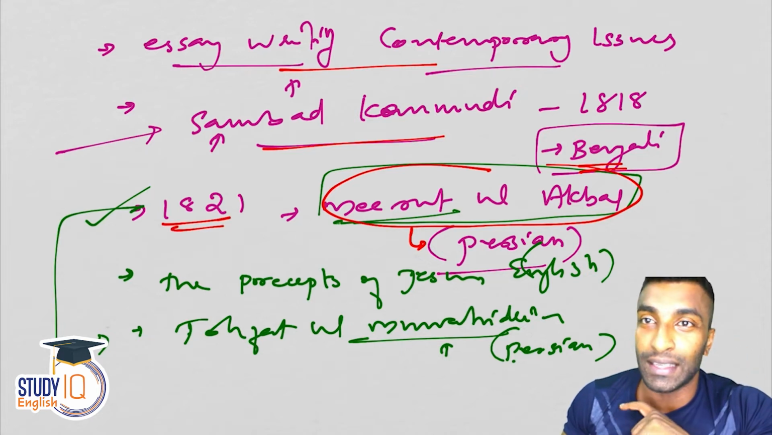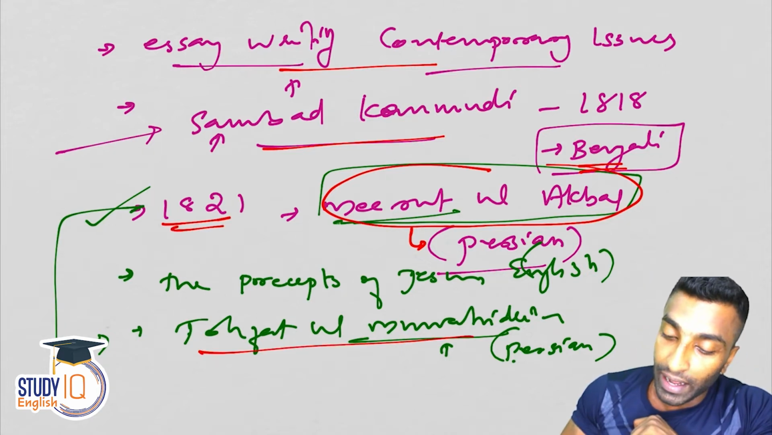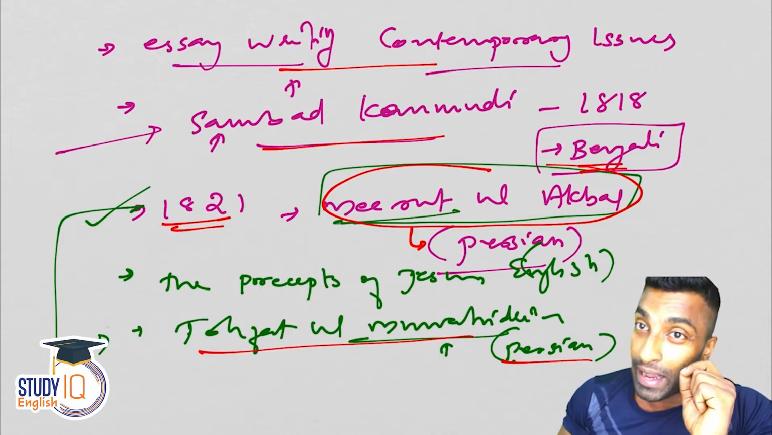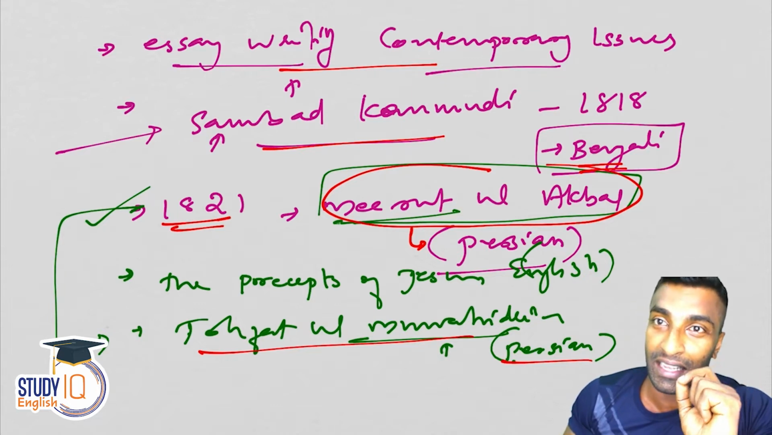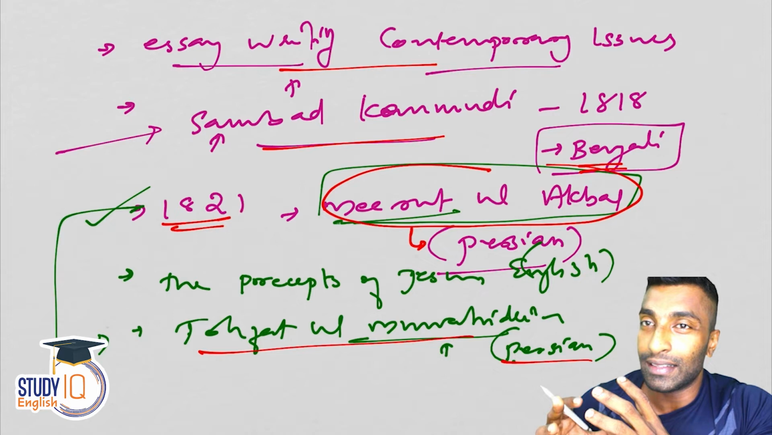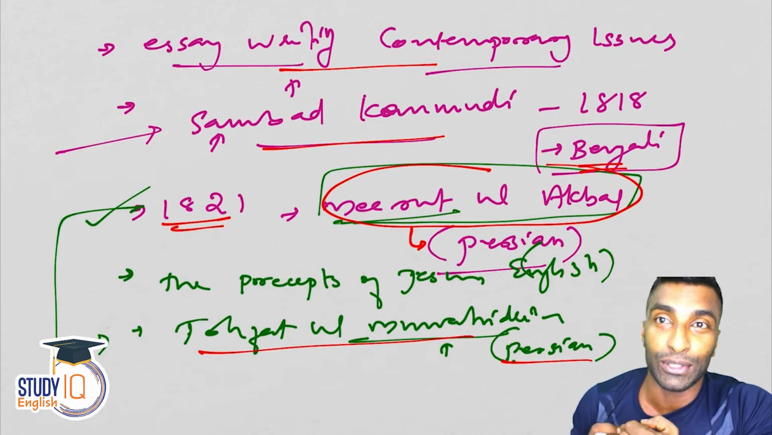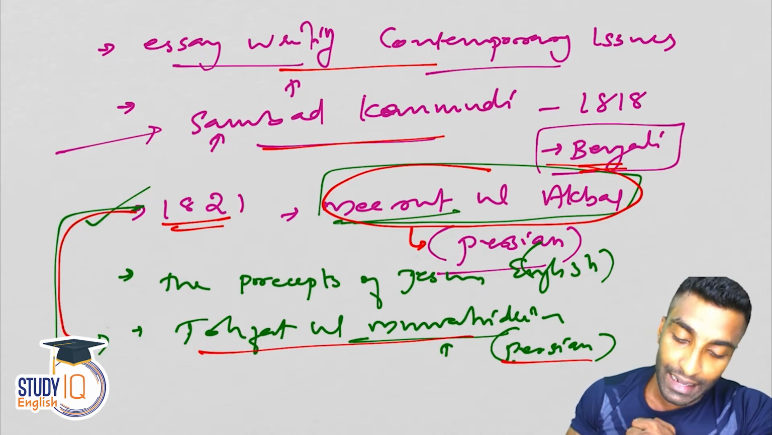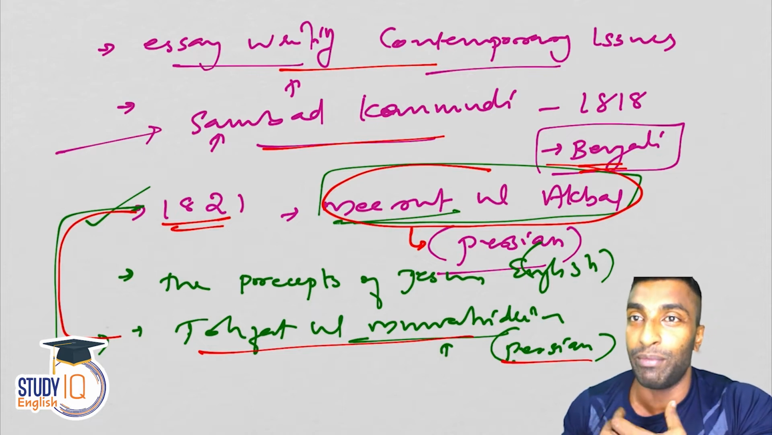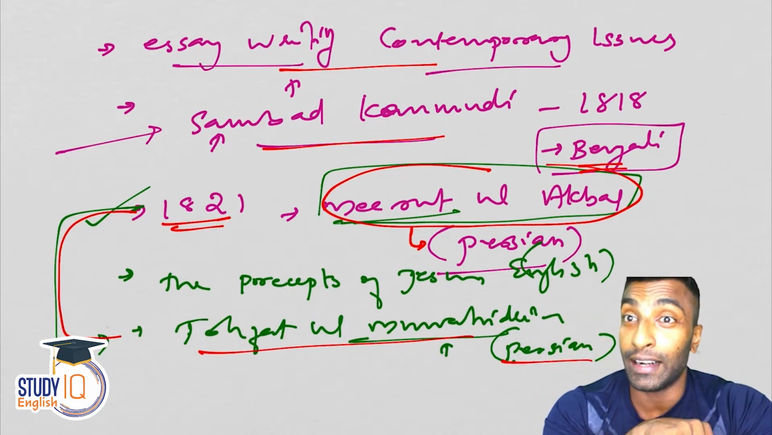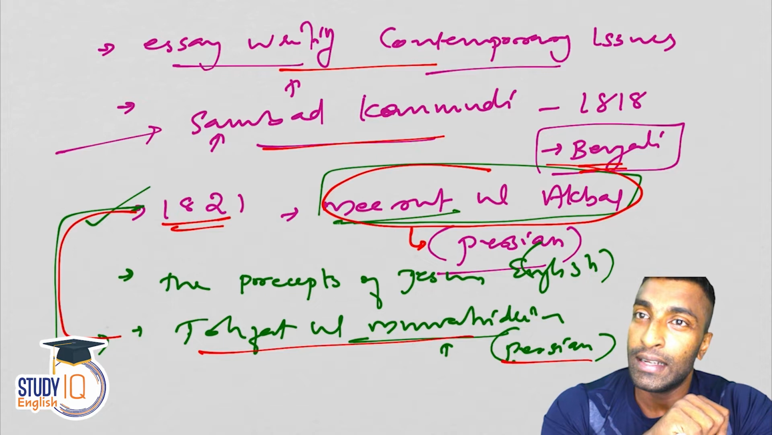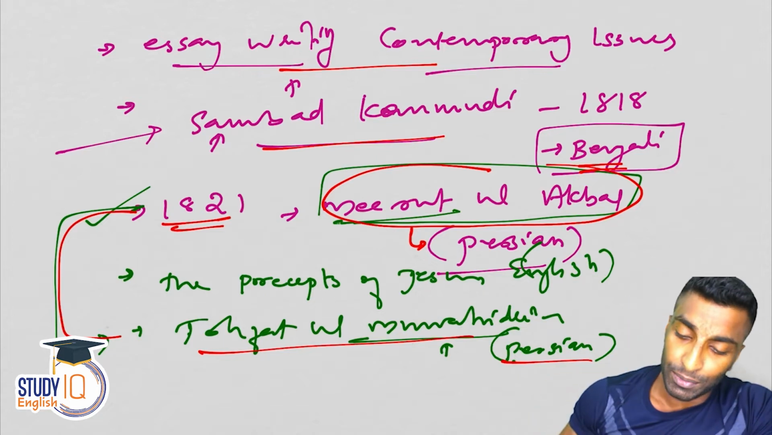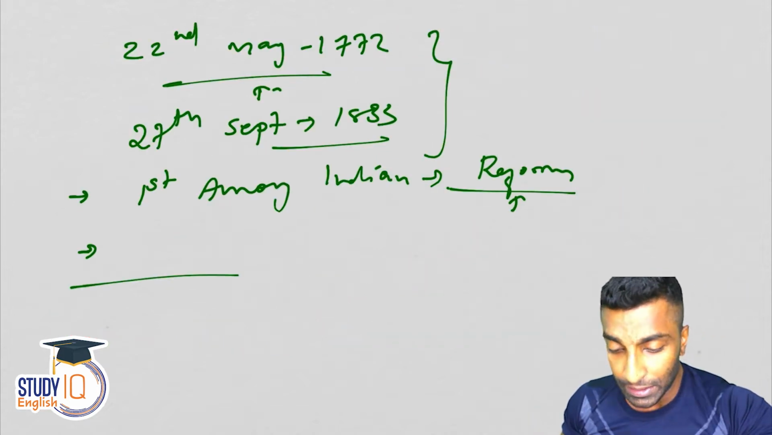Don't be confused with Sir Syed Ahmad Khan. Tuhfatul Muwahideen, again in Persian, is by Rajaram Mohan Roy, not Sir Syed Ahmad Khan. Later you will see Tahsibul Akhlaq, etc., when it comes to Sir Syed Ahmad Khan. So there is a possibility that you may get confused with this name when you find Syed Ahmad Khan in the option, if it is given. Then the precepts of Jesus, etc. This is what we have discussed.